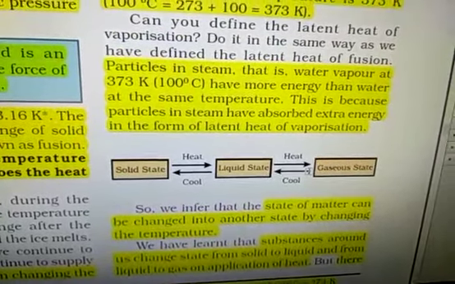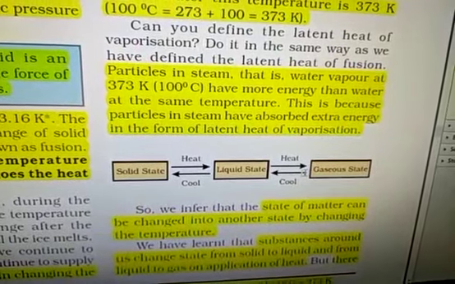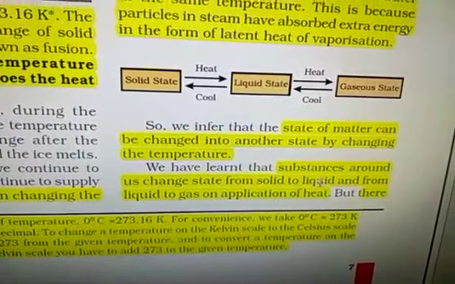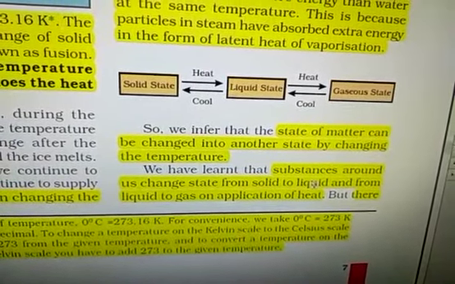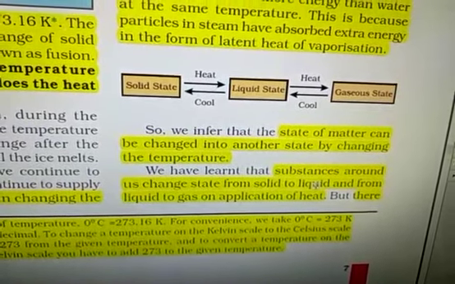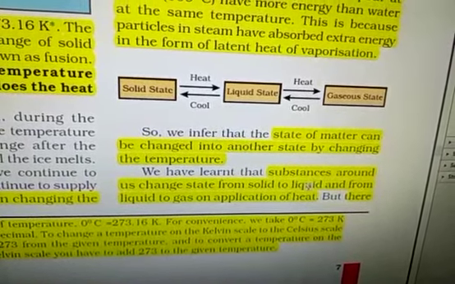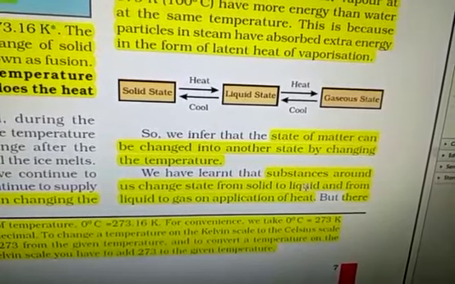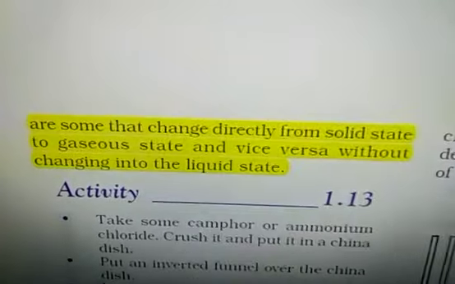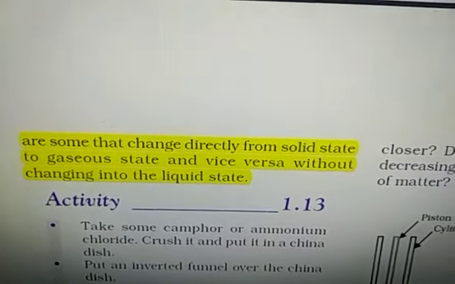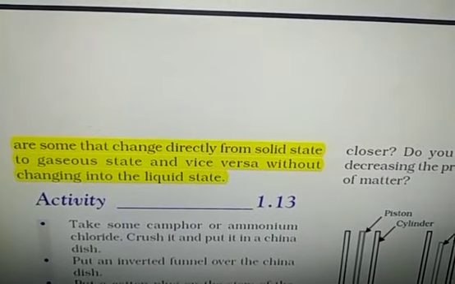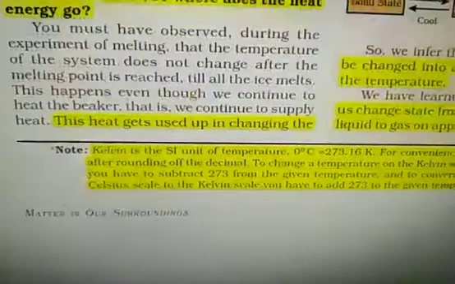Solid state on heating changes into liquid state, on heating changes into gaseous state, on cooling changes into liquid state, and liquid state on cooling changes into solid state. The state of matter can be changed into another state by changing the temperature. Substances around us change state from solid to liquid and from liquid to gas on application of heat. But there are some changes in which a solid directly changes into the gaseous state without changing into the liquid state. We will discuss it in the next class.